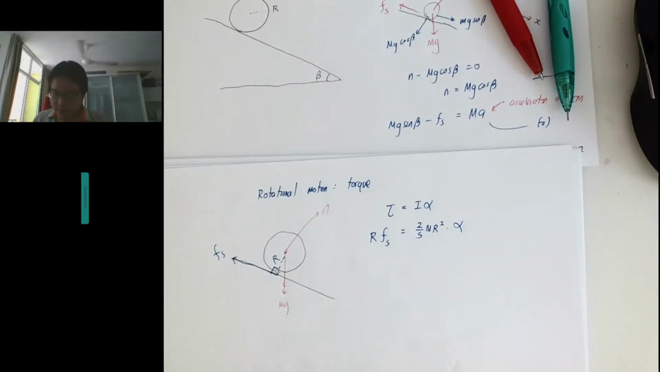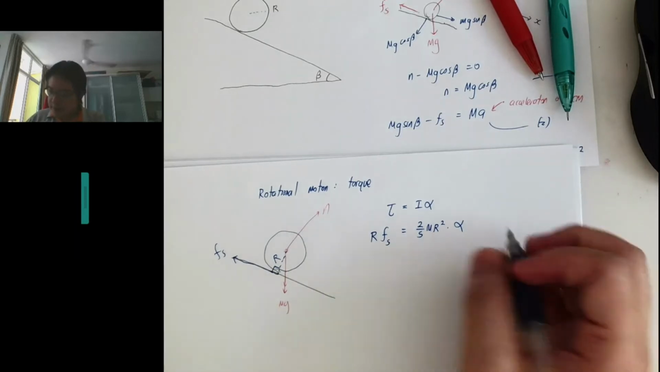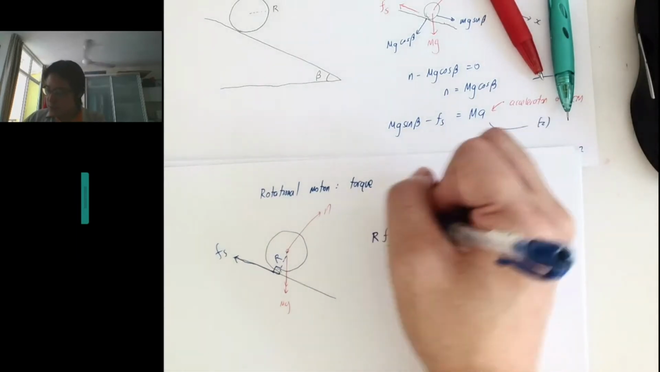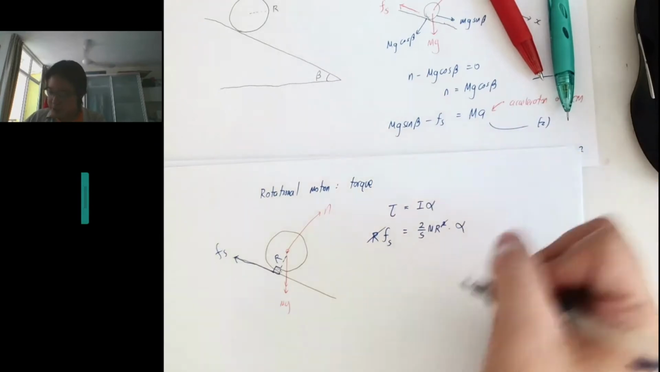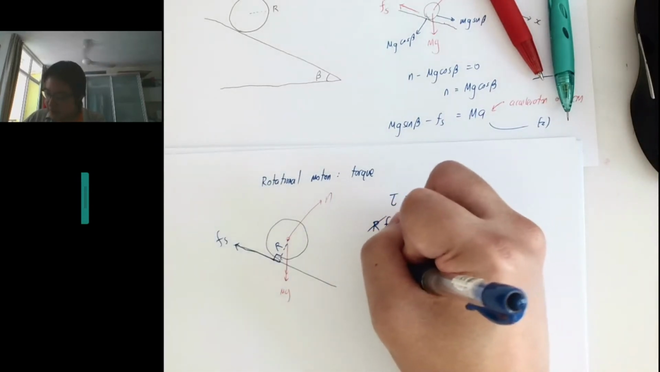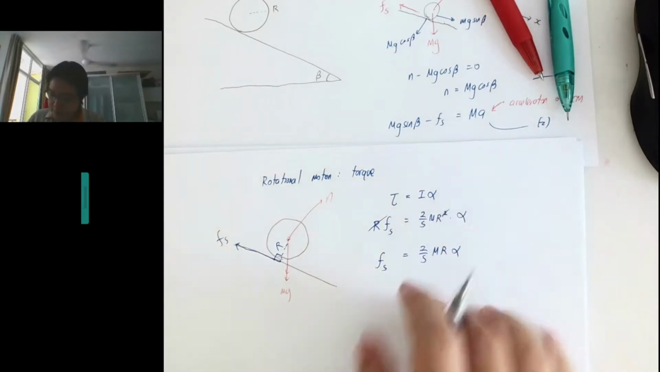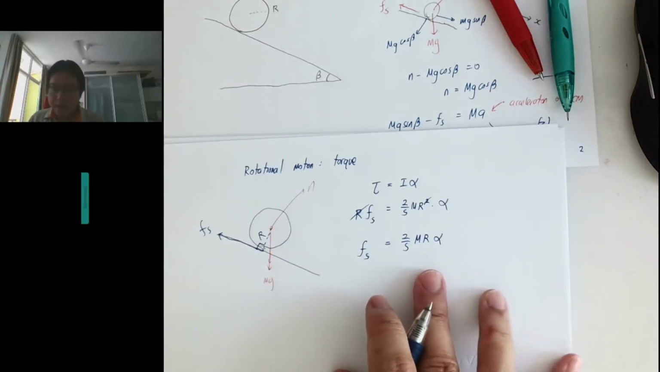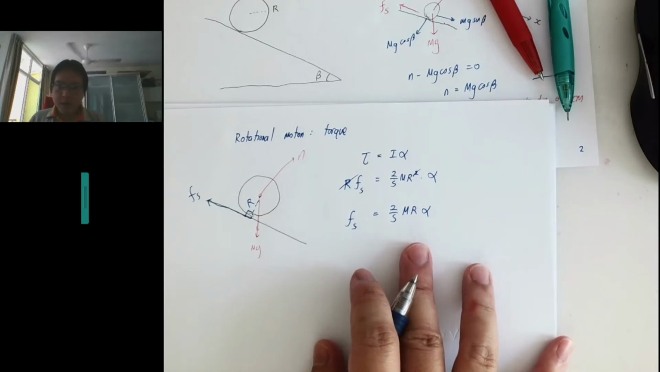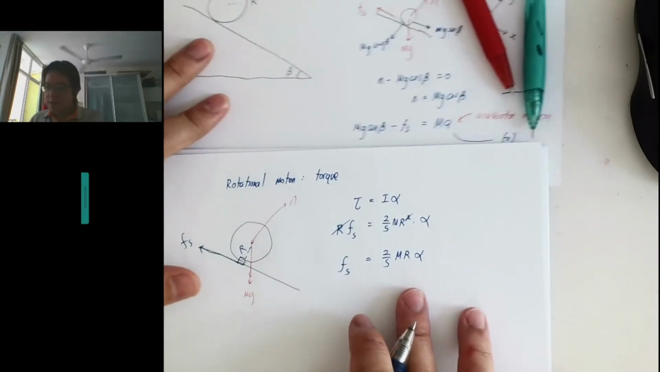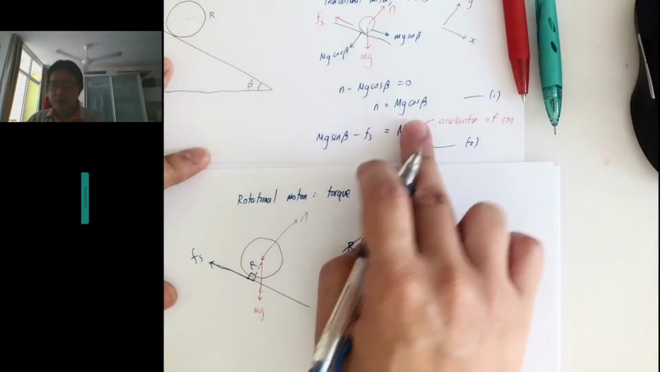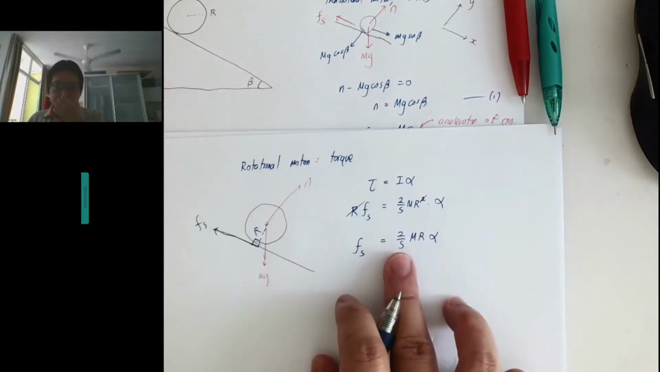Right now what we have here is this. We simplify this equation first. So we have friction equals 2 over 5 m r alpha. So we have this third equation now. I got these three equations now.